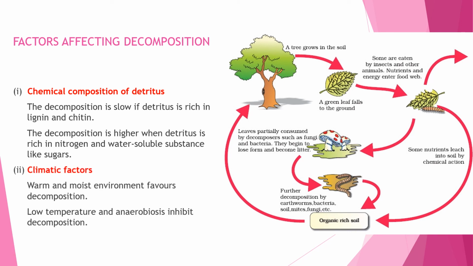Temperature and soil moisture are the most important climatic factors that regulate decomposition through their effects on the activities of soil microbes. Warm and moist environment favor decomposition, whereas low temperature and anaerobiosis inhibit decomposition, resulting in building up of organic materials.